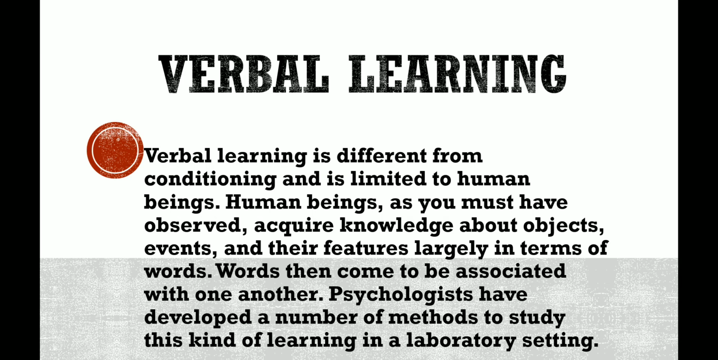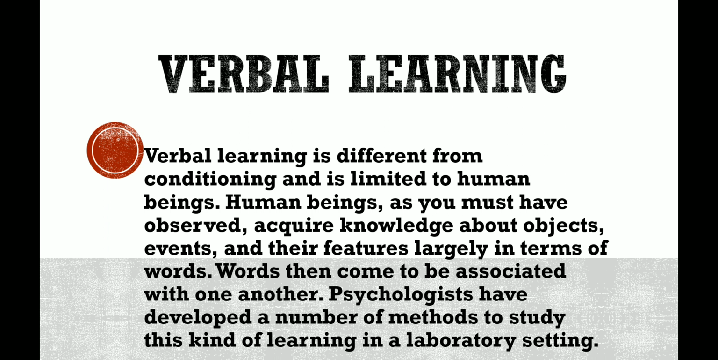We are doing the chapter of learning, and today we are going to understand the concept of verbal learning. Verbal learning is a different form of conditioning, right? And it is limited to human beings, because human beings only have the cognitive structure to do this kind of learning. As you all know, human beings learn by observing. They acquire knowledge about objects, events, and even their features largely in terms of words. Words then become associated with each other, right? And psychologists have tried to understand this kind of verbal learning through a number of methods in the laboratory setting.